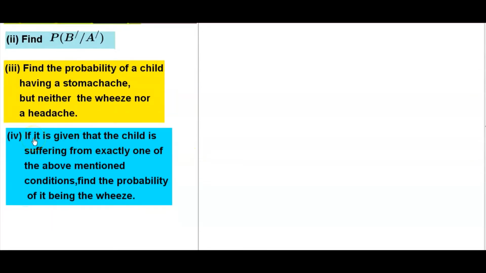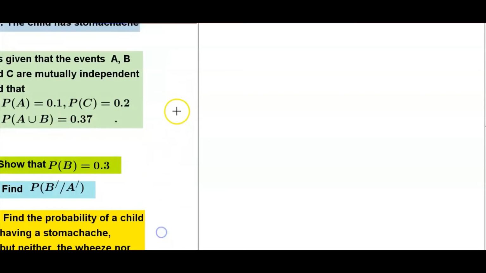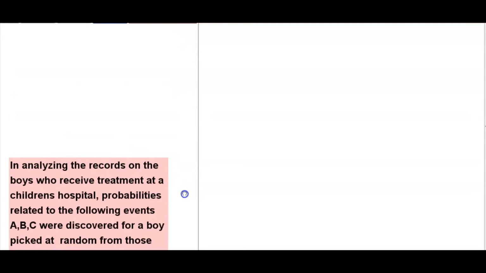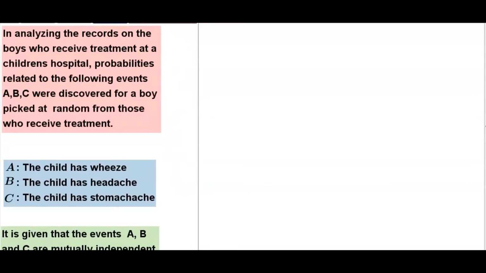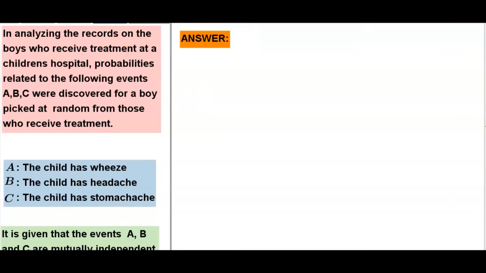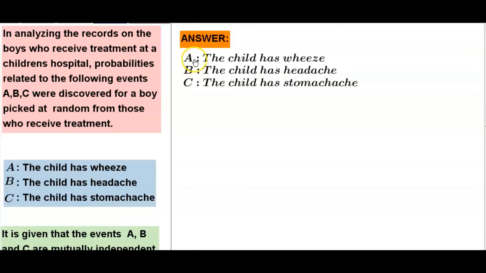Last part, if it is given that the child is suffering from exactly one of the above mentioned conditions, find the probability of it being the wheeze. Answer for this question. These are the data given. A, the child has a wheeze. B, the child has a headache. C, the child has a stomachache.